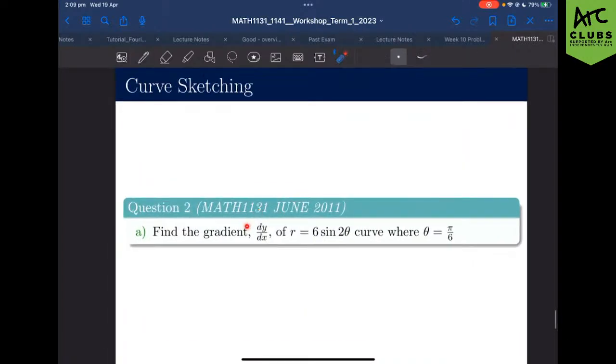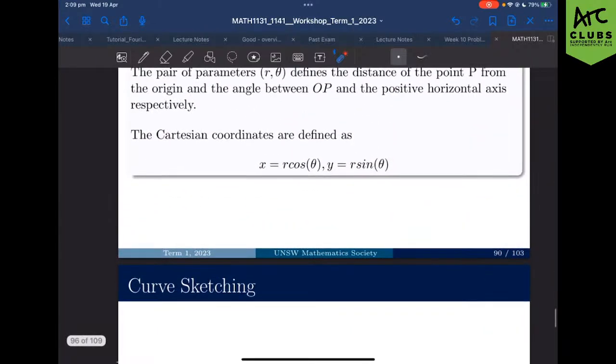I'm trying to find dy on dx when my function does not have a y or an x, right? So I know in some way I'm trying to work with Cartesian, but I can't do it immediately. So what am I going to do? I am going to use my definitions from earlier.